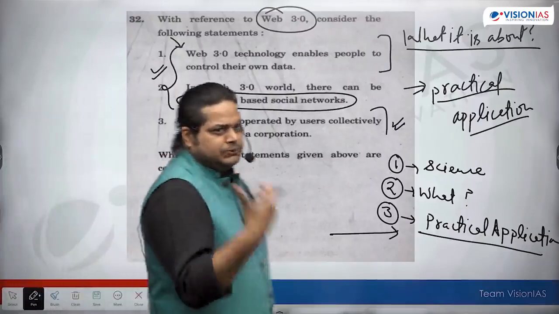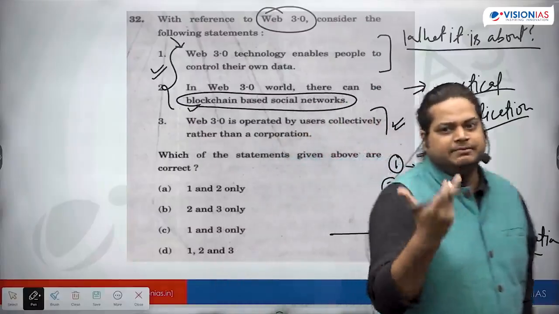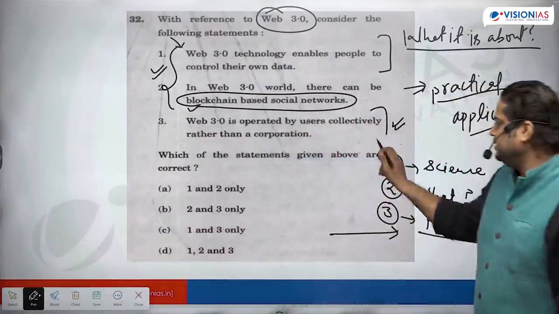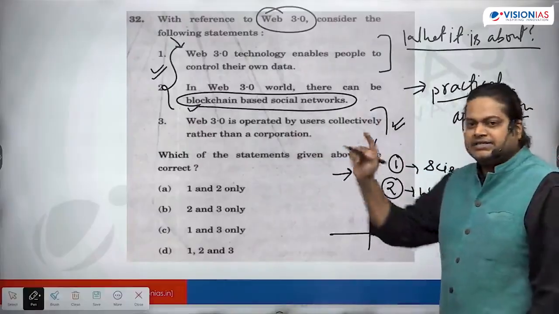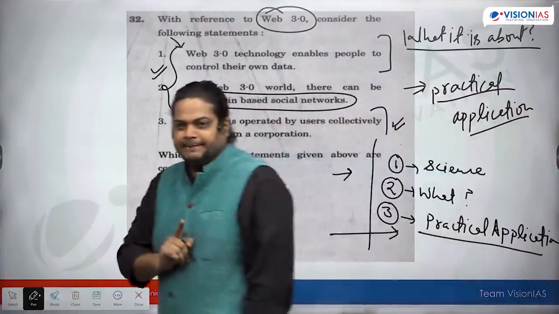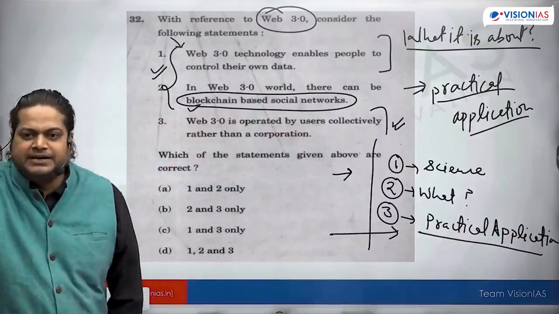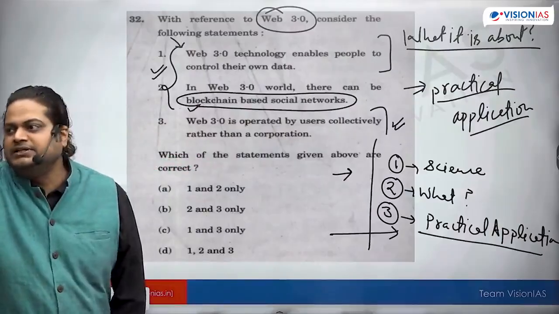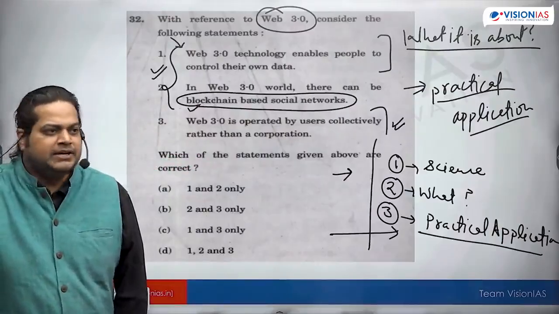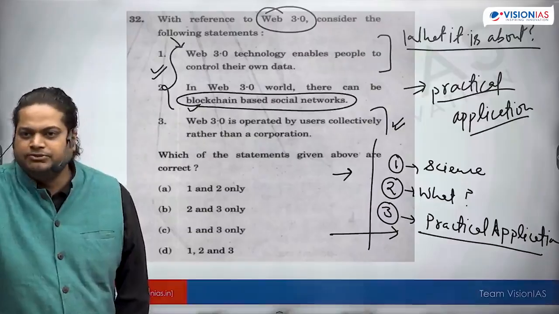It can be used to increase the quality of life of the people. So basically any technology which can make changes in society has some practical application. Those technologies' news we can read from the newspaper.